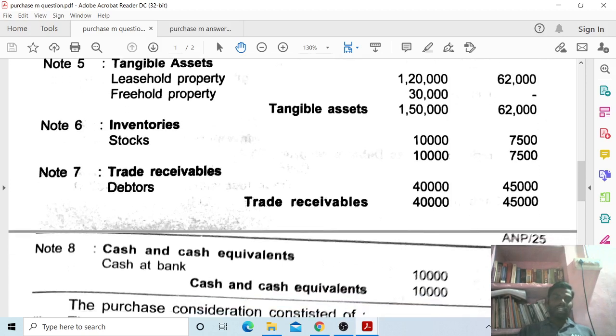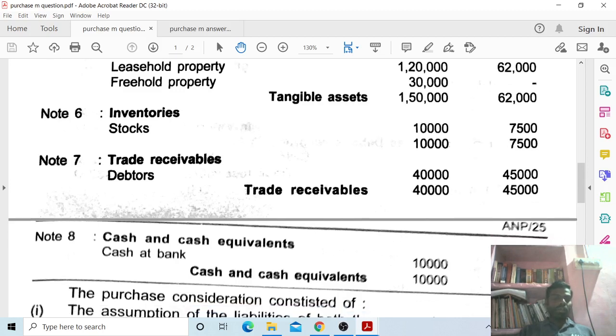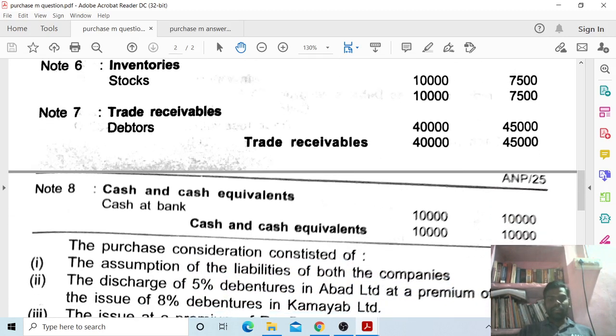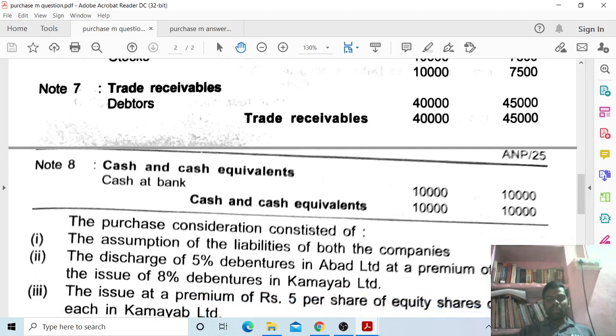Note number 6, inventories, stock 10,000 Abad Limited and 7,500 Nabad Limited. Total inventories 10,000 Abad Limited and 7,500 Nabad Limited. Note number 7, trade receivables, debtors 40,000 Abad Limited and 45,000 Nabad Limited.